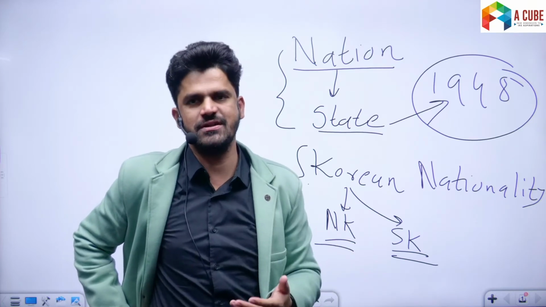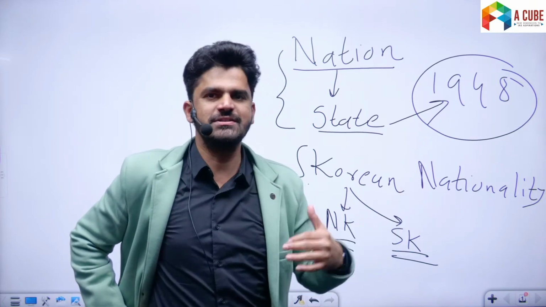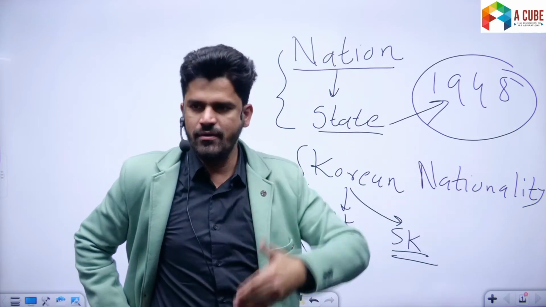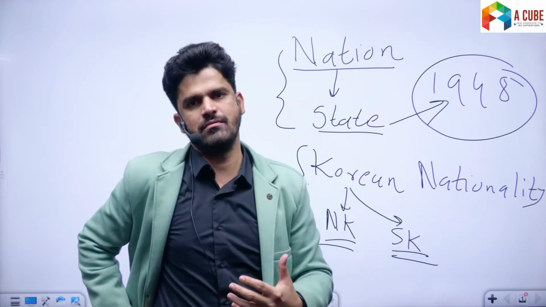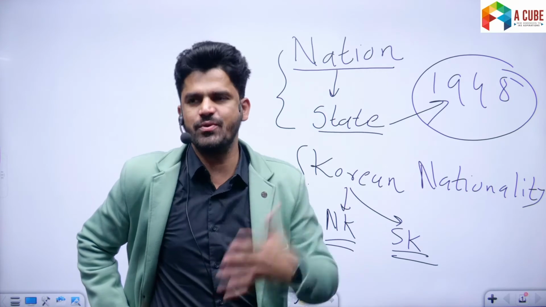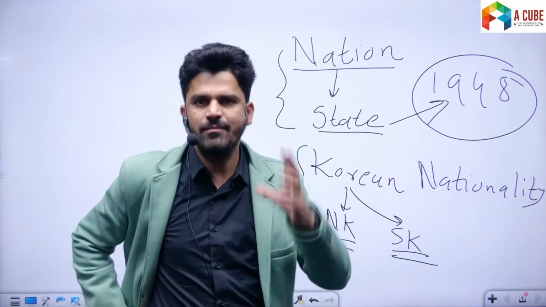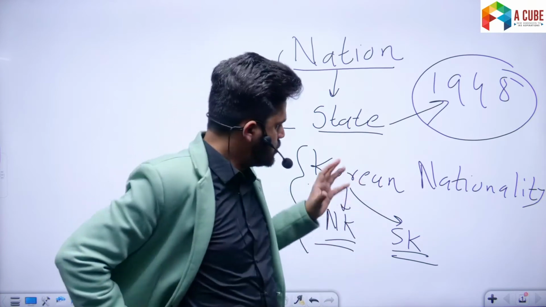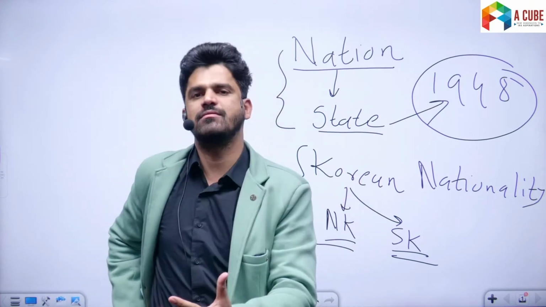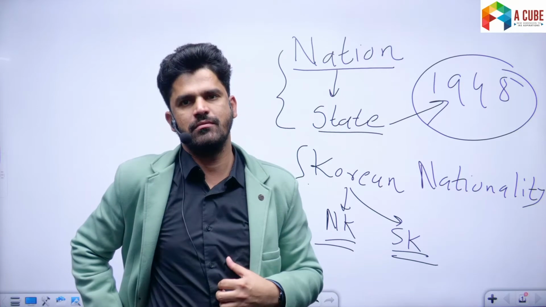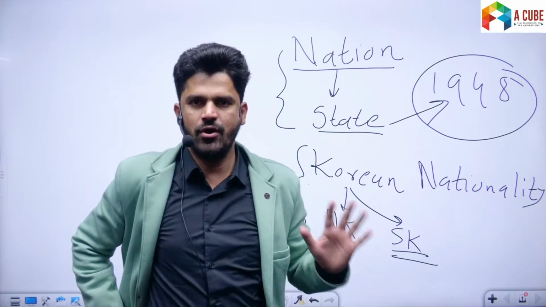NRIs are citizens, obviously, but think of citizens of the United States of America who have origin in India. Their parents or ancestors were Indians. Then they might have, and they do have, some kind of cultural and psychological unity. All right, got it? Very good.